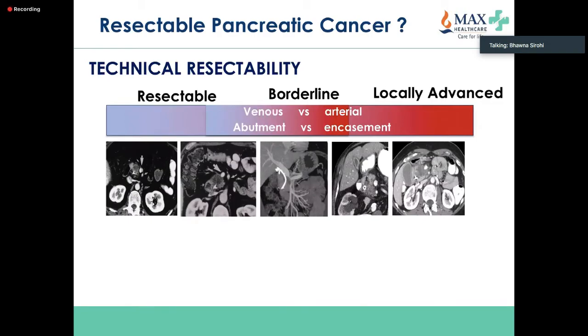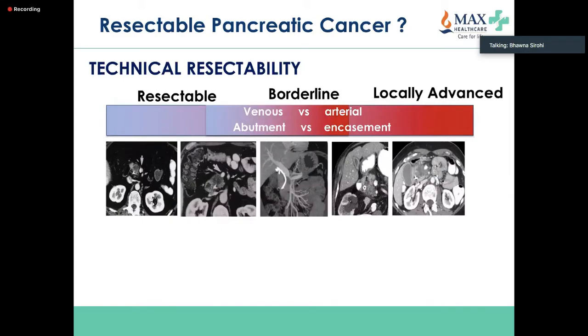Very important when you have a new patient with adenocarcinoma that you define resectability. And I would want you to read the guidelines. NCCN 2020 has again updated the guidelines. And so you must look at the venous abutment, whether the contact with the vein is less than 180 degrees or more than 180 degrees.